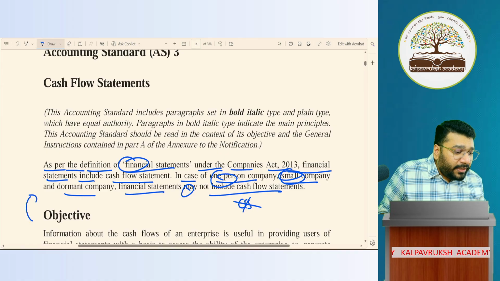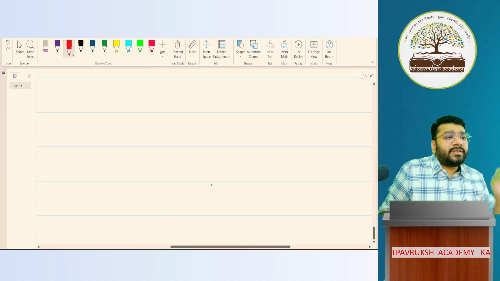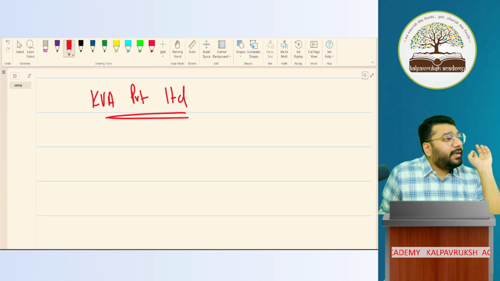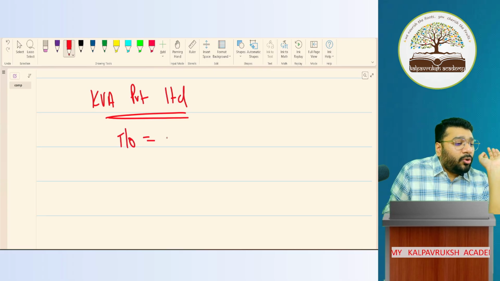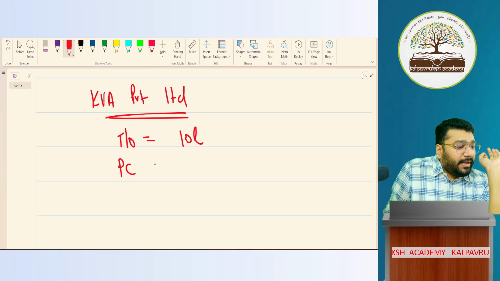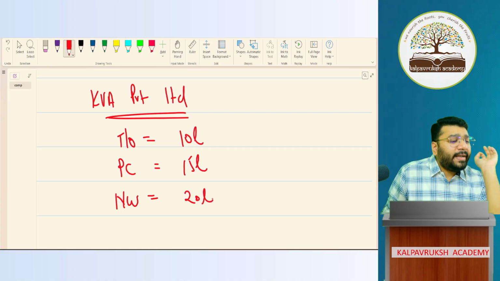Now listen to me very carefully. I'm giving you some data. KVA Private Limited. Correct? My turnover is 10 lakhs. Paid up capital 15 lakhs. Net worth, let's say 20 lakhs.